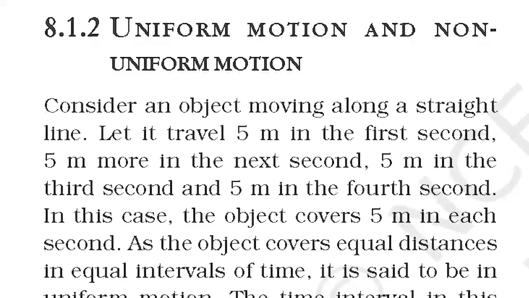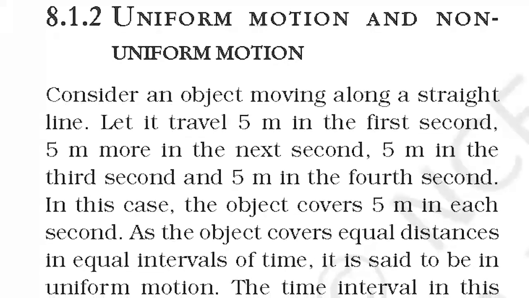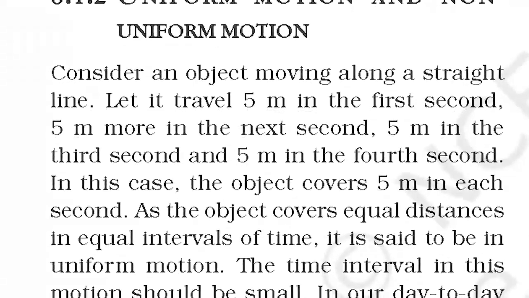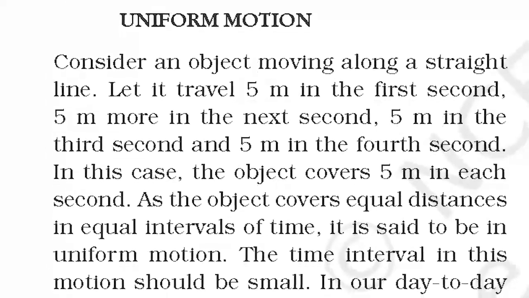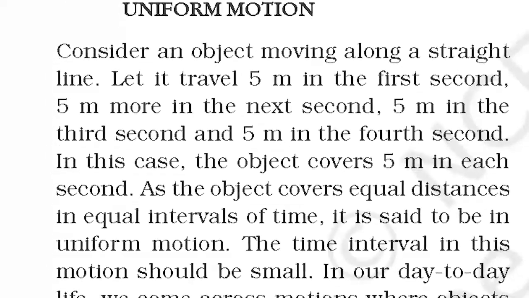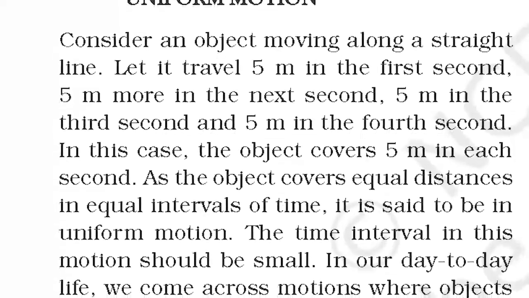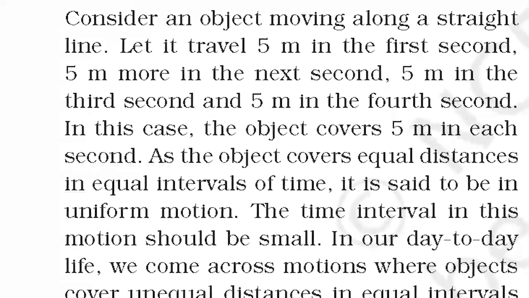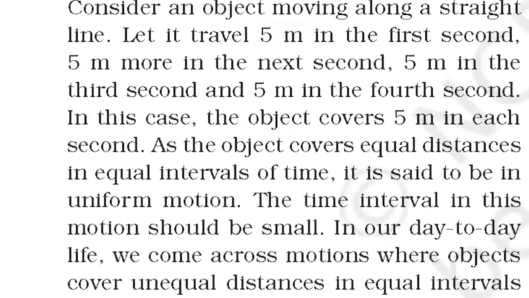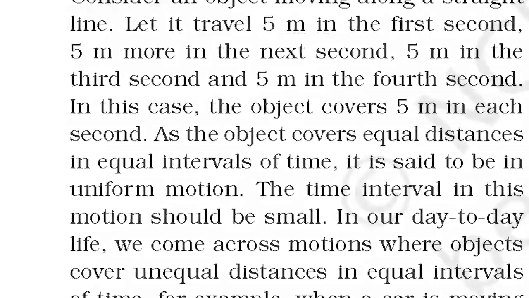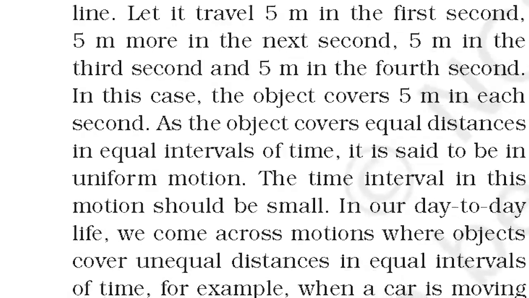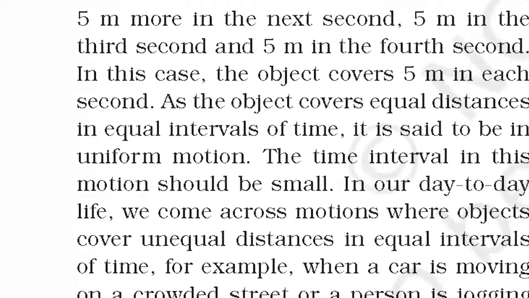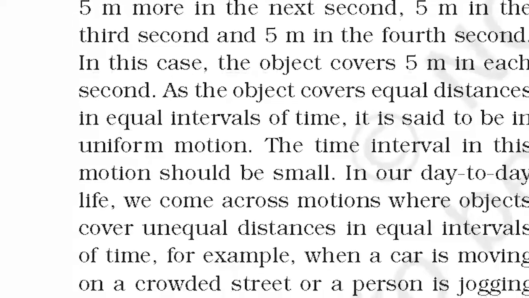Uniform motion and non-uniform motion. Consider an object moving along a straight line. Let it travel 5 m in the first second, 5 m more in the next second, 5 m in the third second and 5 m in the fourth second. In this case, the object covers 5 m in each second. As the object covers equal distances in equal intervals of time, it is said to be in uniform motion. The time interval in this motion should be small.